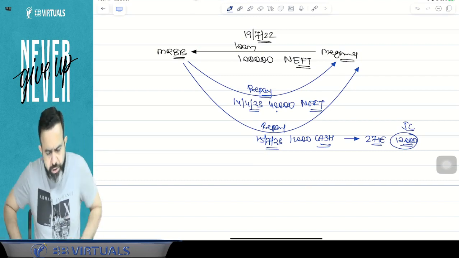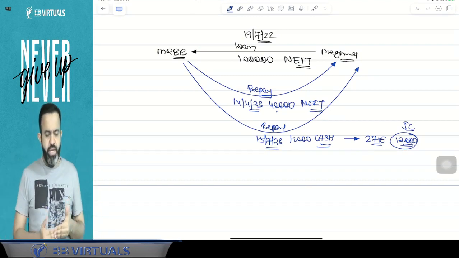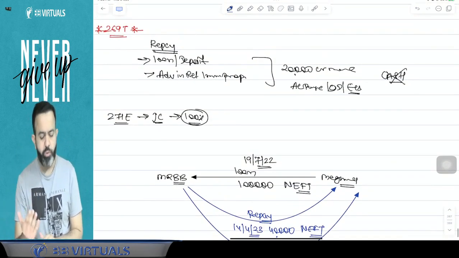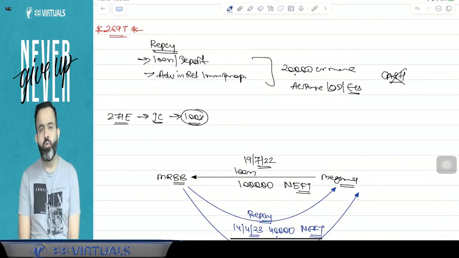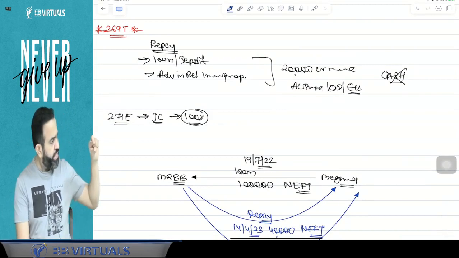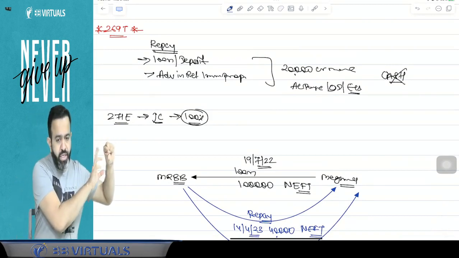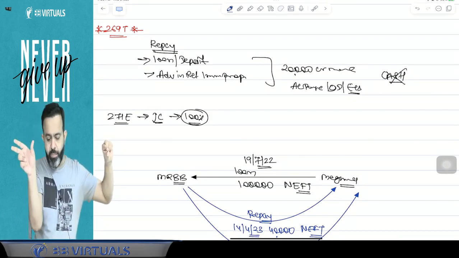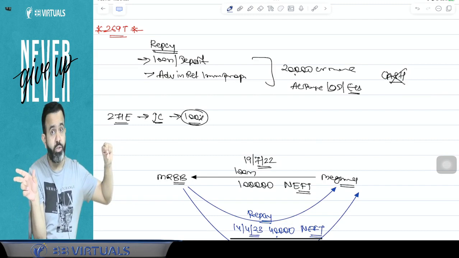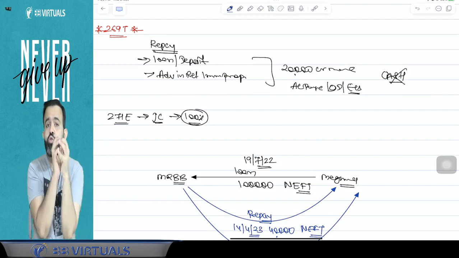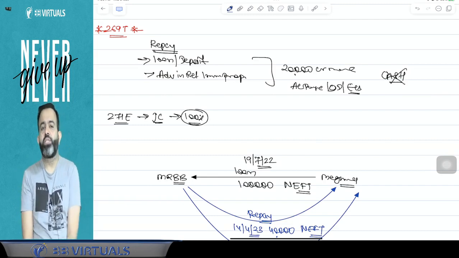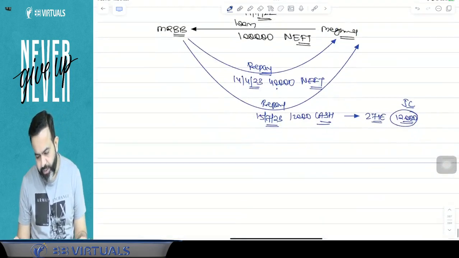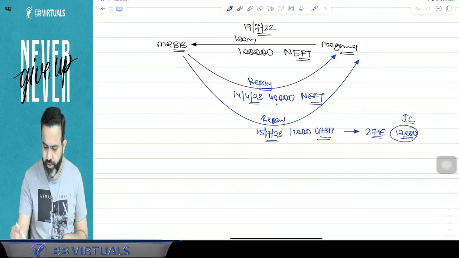So this is a very simple section. What this section says: whenever you repay any loan or deposit or advance in relation to immovable property in cash, on that day whatever is outstanding of that loan, deposit or advance in relation to immovable property will also be combined for the purpose of checking the limit of 20,000 rupees or more. So here in this particular case,